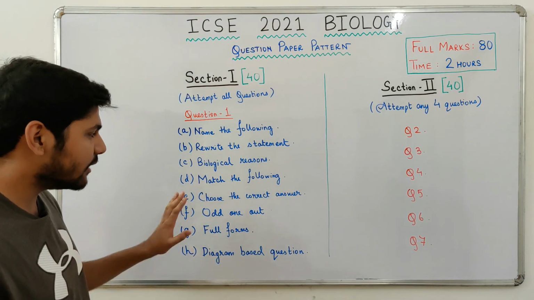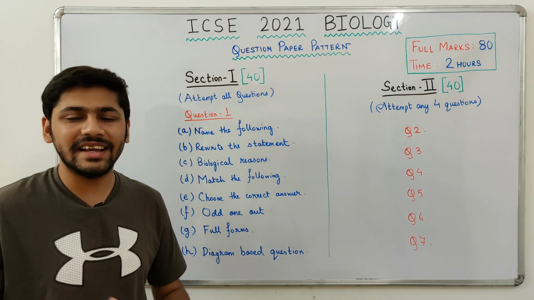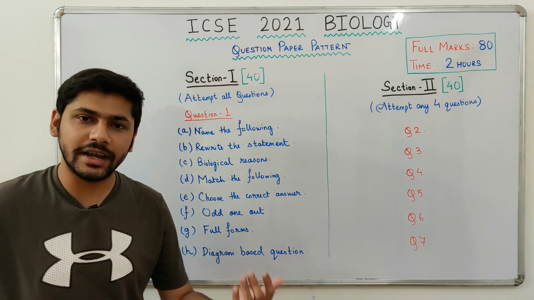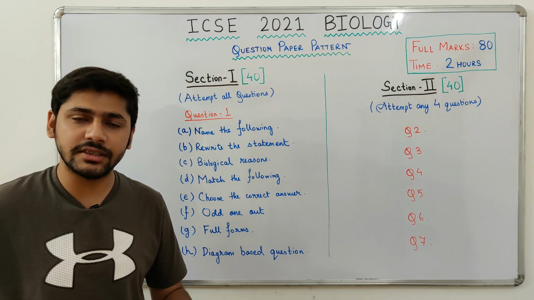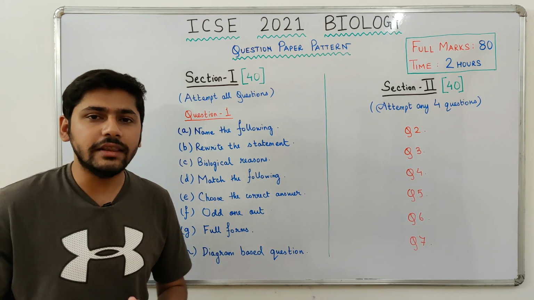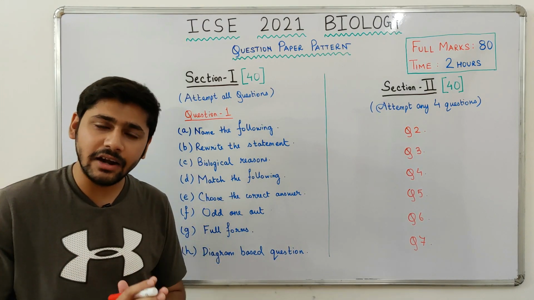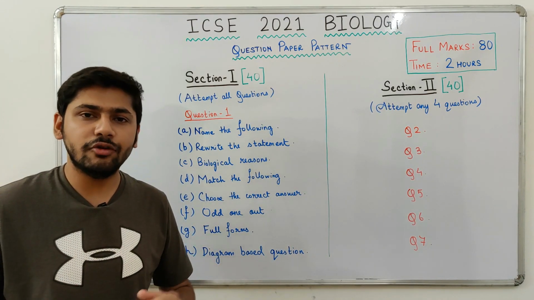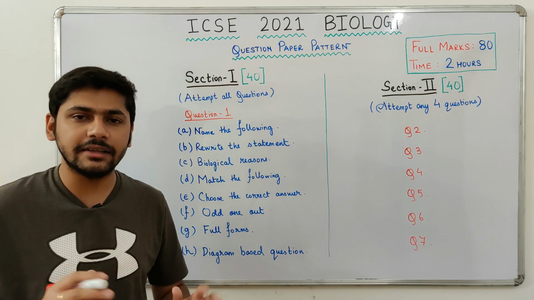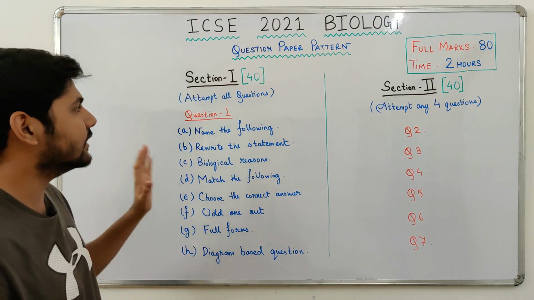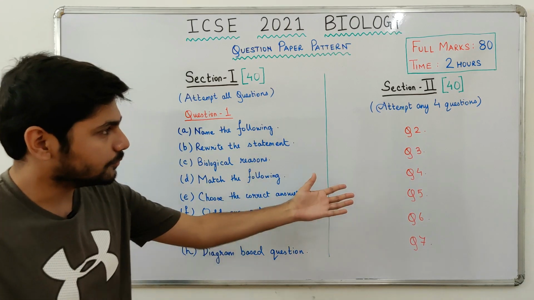Now, you may face some other objective type questions also, like fill in the blanks or arrange the following or give the location and function of the following. So you might get those types of objective questions also. But all the questions in Section 1 will be short question and answer type and objective type. So if you have a good grasp of biology, then you will face no problem in scoring 40 out of 40 in Section 1.